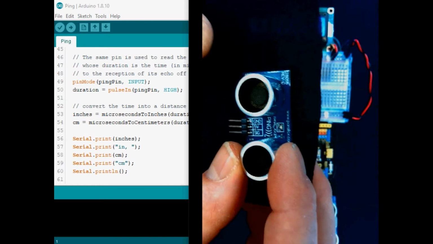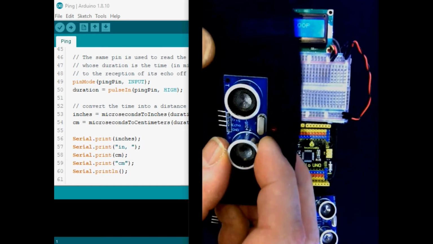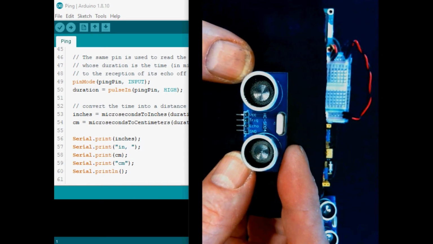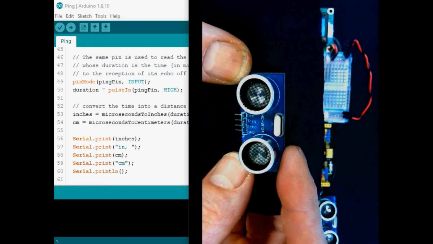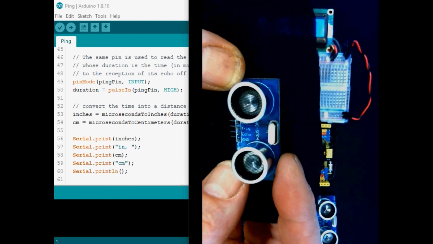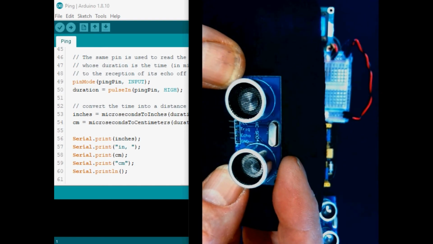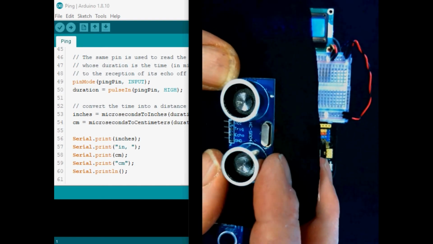But our kit, most of our kits, have 4 pins, and these pins have VCC on the outside, then trigger, then echo, then ground. And the 2 center pins, trigger and echo, for our circuit with our code, those have to be jumpered together or connected together as one common pin, and that goes to pin 7.